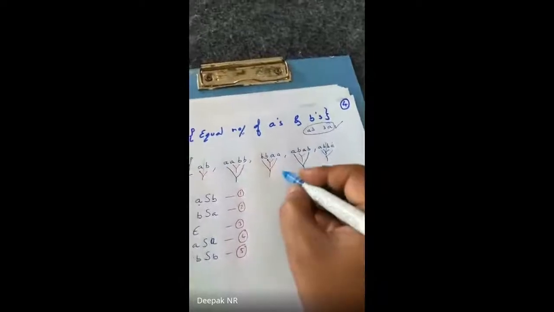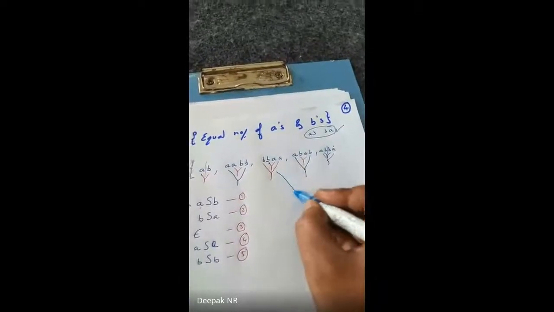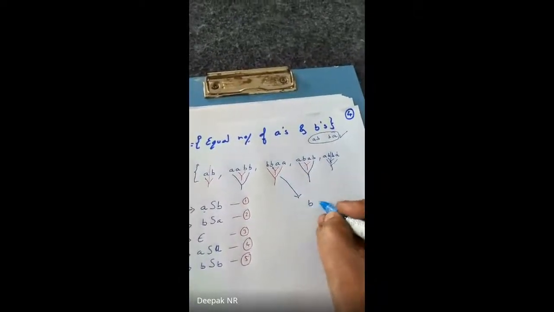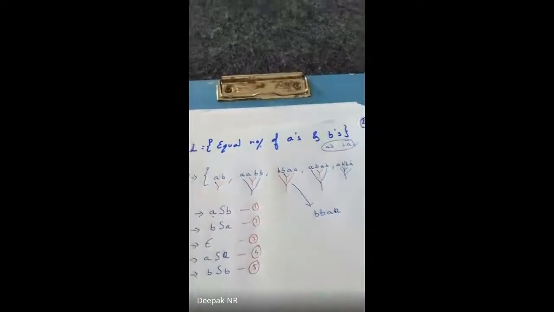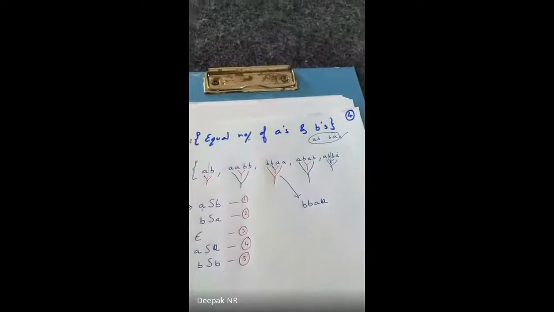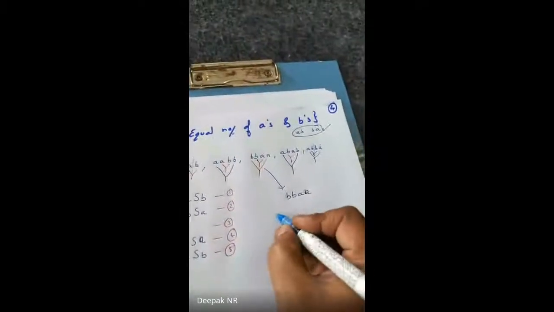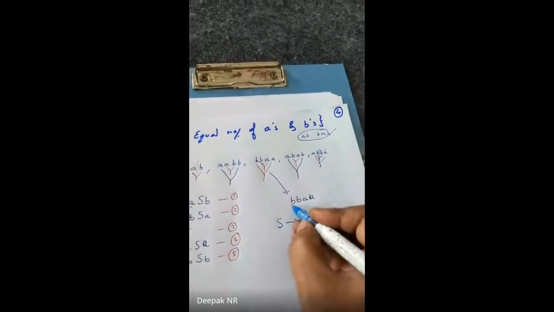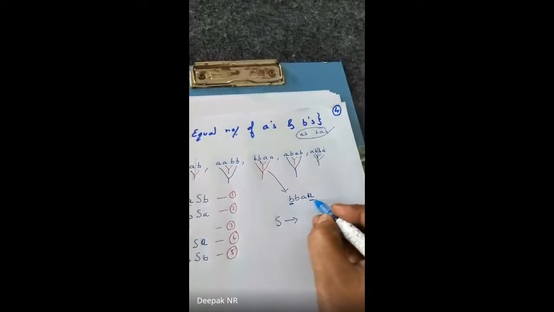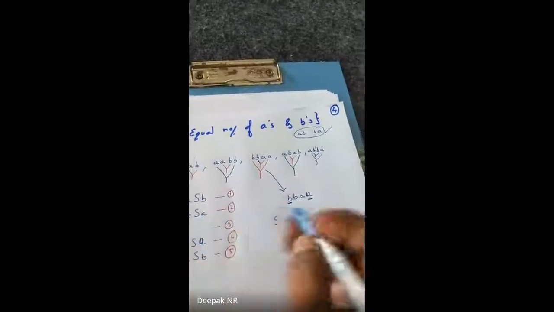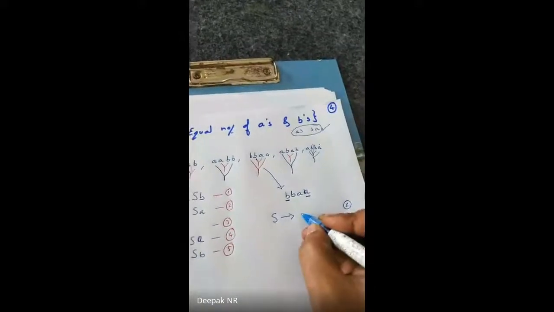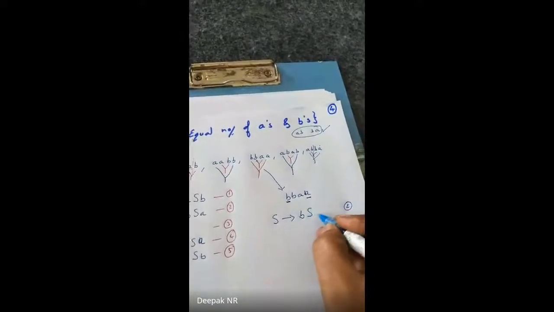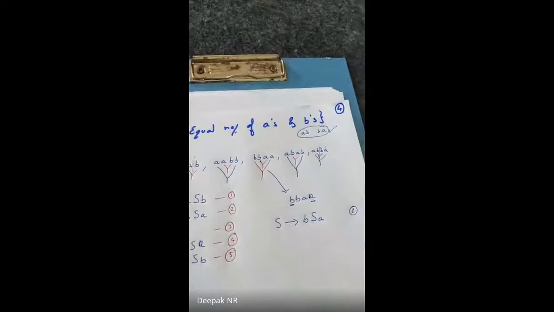Which example shall I take? I will take this example. BBAA. 2 B's are followed by 2 A's. Now start. First is B and the last is A. B S A. I take equation number 2 and I write here B S A. Clear?